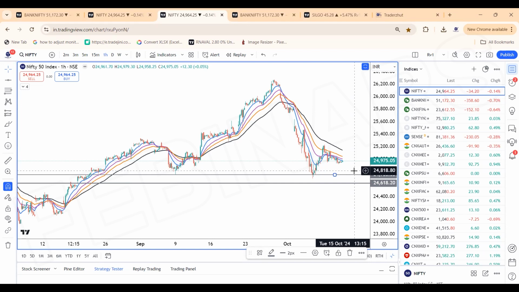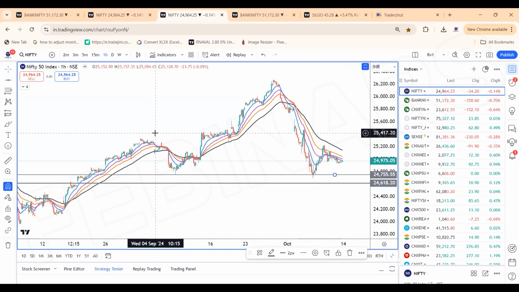Nifty can bounce back again towards 25,200. 25,080 is the short term point, then about 25,200, 25,340, and 25,425 levels can be seen.